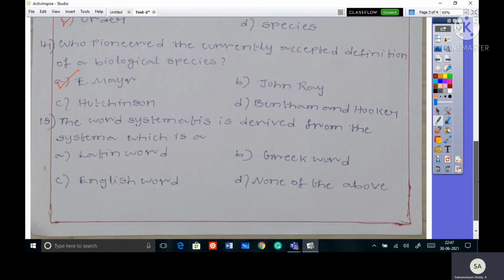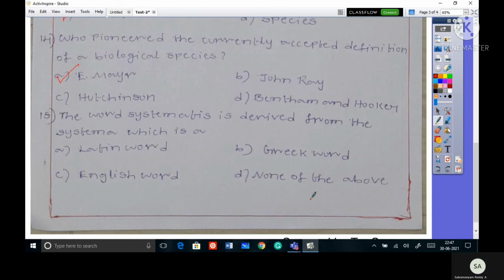Next, 15th one. The word systematics is derived from the word systema. Option A, Latin word; option B, Greek word; option C, English word; option D, none of the above. So here systema is which word? Greek word.